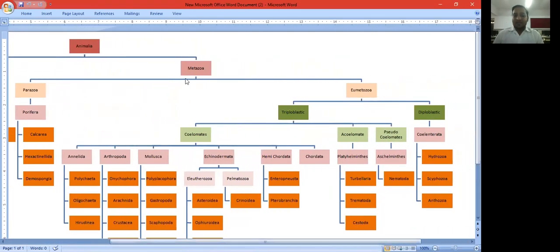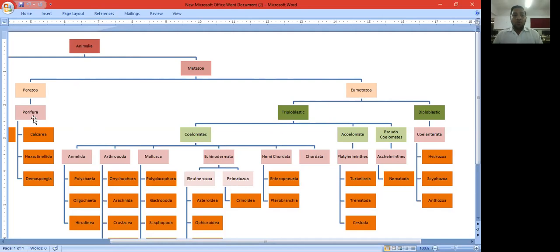Now, the Metazoa. That means the multicellular organisms that have multiple cells. But some organisms have tissue formation, and some organisms don't have specific or particular tissue formation. The subkingdom Metazoa divides into two divisions: division Parazoa and division Eumetazoa. The first division is Parazoa.